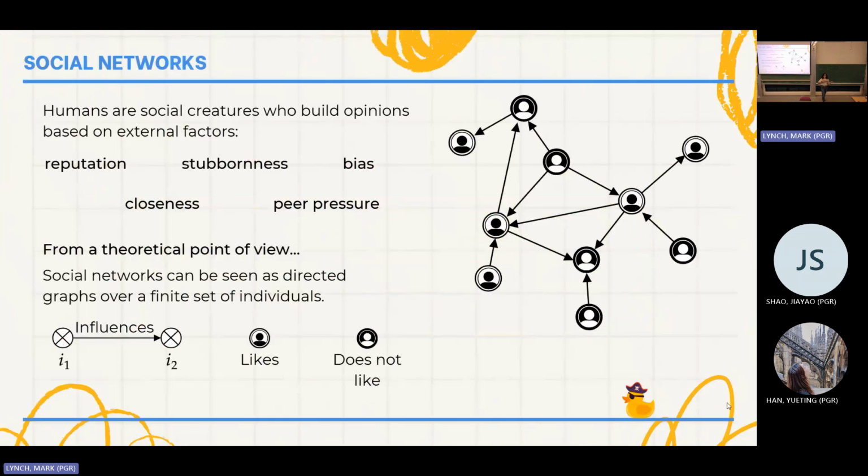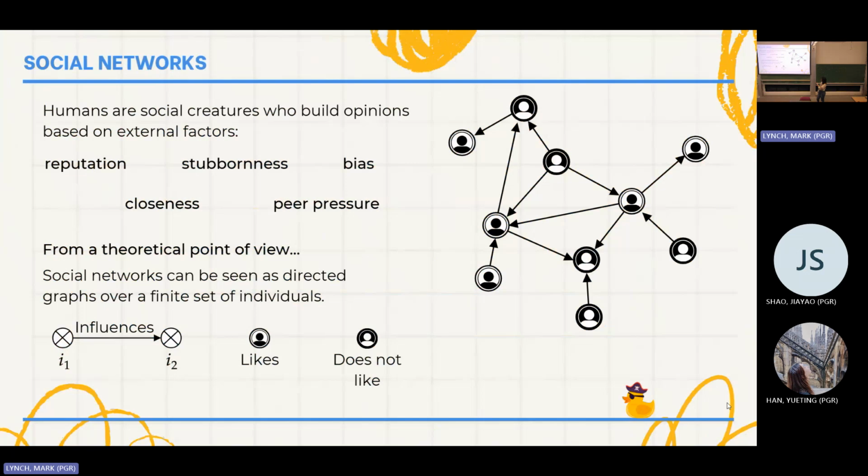So why do we care about studying social networks? Well, I hope everyone here is a human. So one way or another, we're going to be embedded in a social network, and the opinions that we hold for different things are going to depend on different aspects and the people that we are surrounded by. But from a mathematical point of view, we can also model social networks as directed graphs. And we can say that the nodes in those graphs are going to be our agents, and the edges in those graphs are going to be their influence relations.